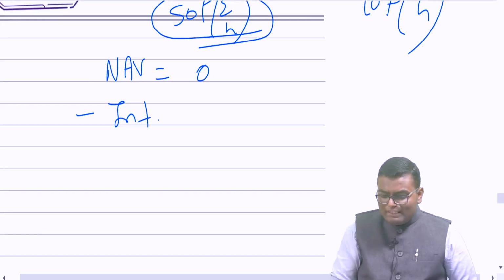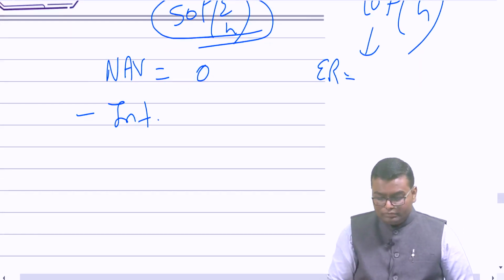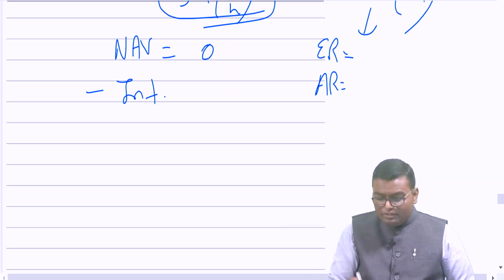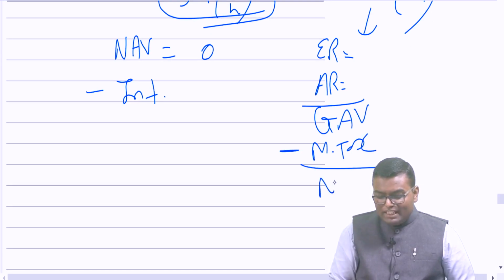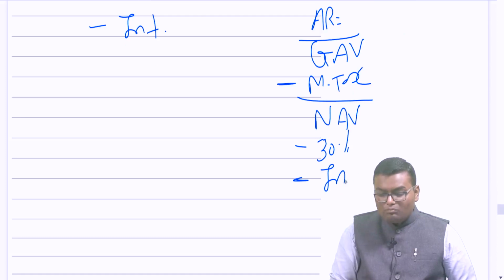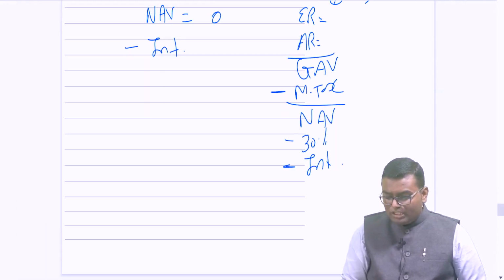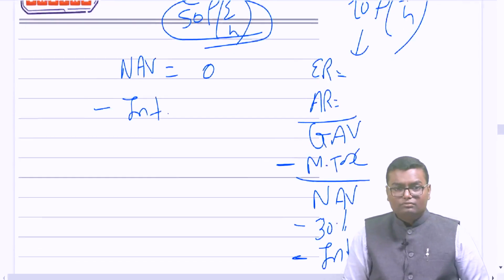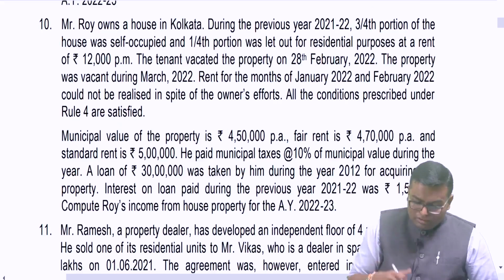But if the property is let out property, first we need to see what is expected rent. Then we need to see what is actual rent. Whichever is higher will become my gross annual value. From gross annual value, municipal tax will be deducted. I will get net annual value. From that, 24 clause A, 30% of NAV. From that, interest on borrowed capital I have to reduce. Then I will get the income of LOP. Okay. Let us read the question.